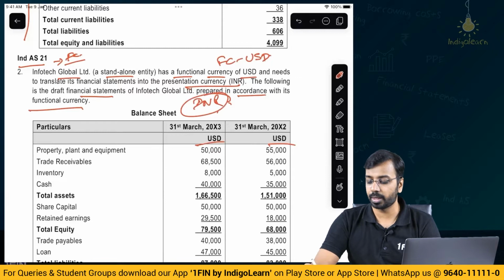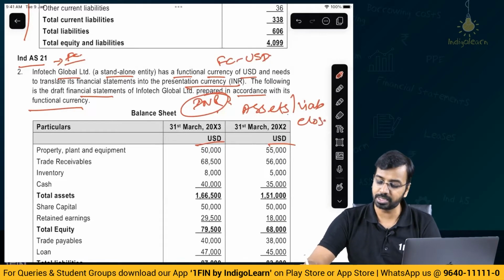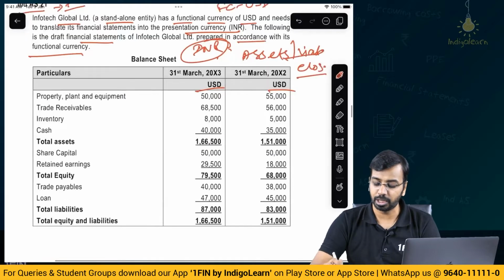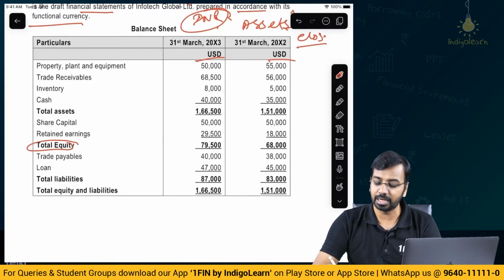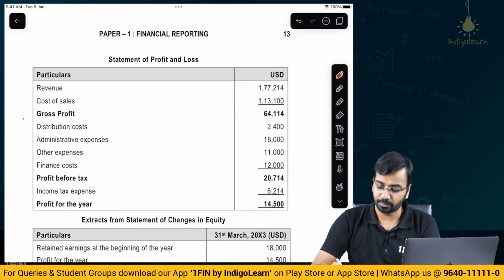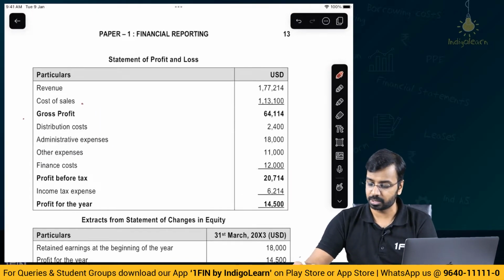When you are translating these to INR, please understand all the assets and liabilities you will translate at the closing rate only. All the assets and liabilities will be at closing rate except equity. Equity is of course not a liability. Equity will be translated using the historical rate. They have also given the statement of P&L, revenue, cost of sales and all of this.